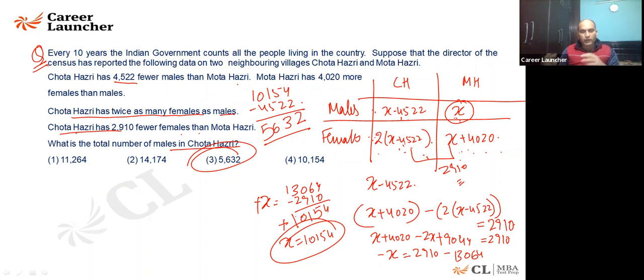In fact, I think this is the perfect question to explain why equations are needed. When the values are not fixed and given to you, the values may change, or there may be some correlation between them, an equation can be formed. And you remember that equation means you are equating. Equate is the word that comes here. On the basis of that, you are going to form an equation.